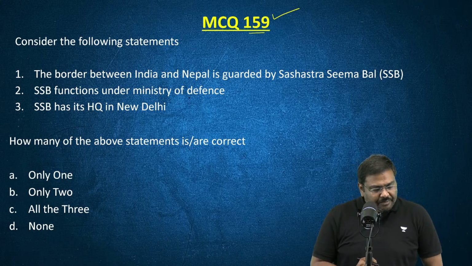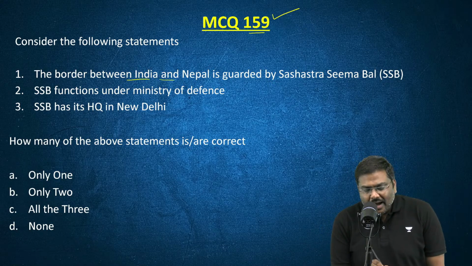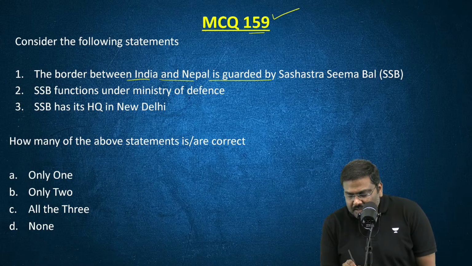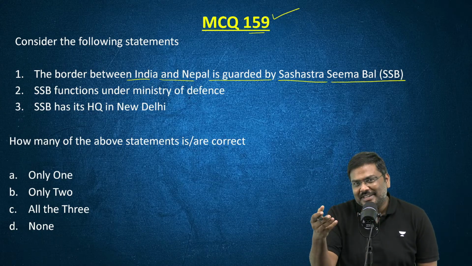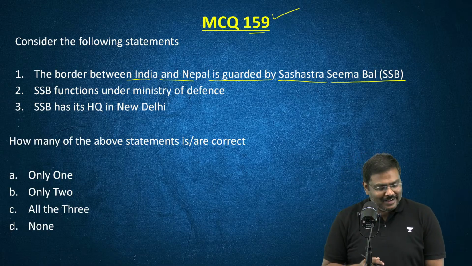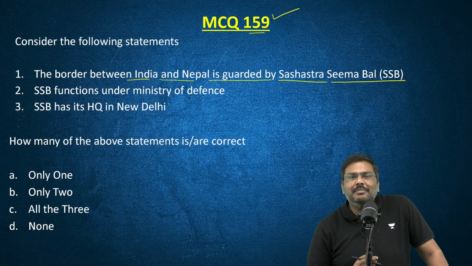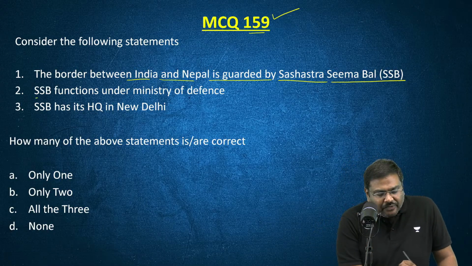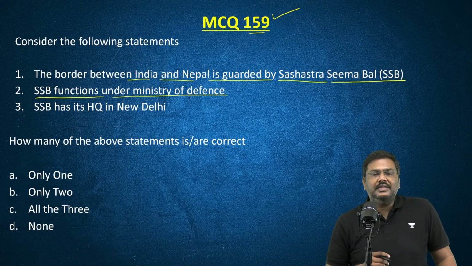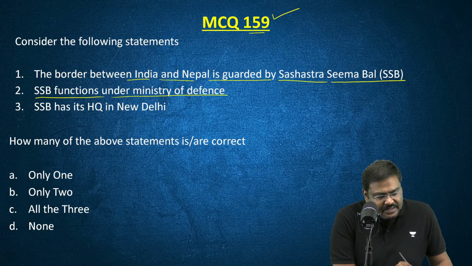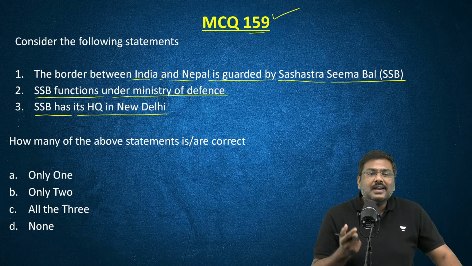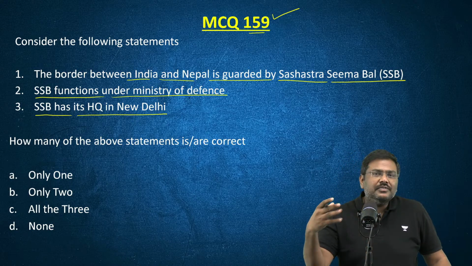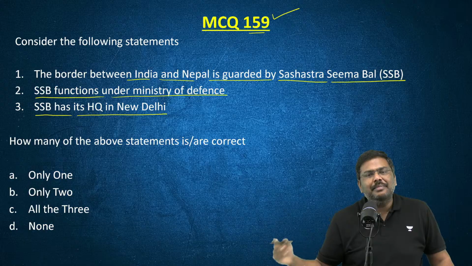Consider the following statements. The border between India and Nepal is guarded by Sashastra Seema Bal. A lot of you will say very easy question, because the first statement I've already told you the answer. But please look at the second and third statements as well. SSB functions under the Ministry of Defense. SSB has its headquarters in New Delhi. So what is the right answer for this particular question? How many of the statements are correct? Please do let me know.